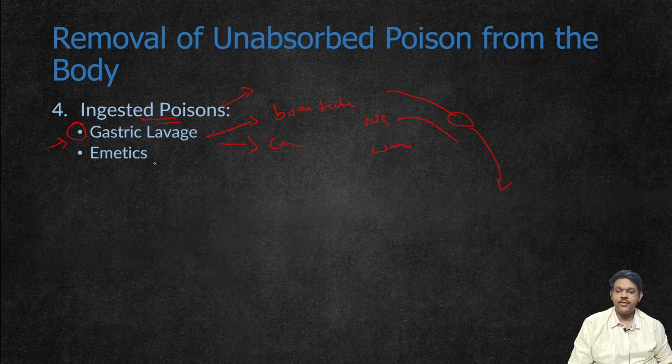Then one more method of removing ingested poison is by giving emetics. Emetics can be given, but they are usually avoided since the patient may be comatose, and the gastric content may be reabsorbed or enter the respiratory tract. So emetics are usually avoided.